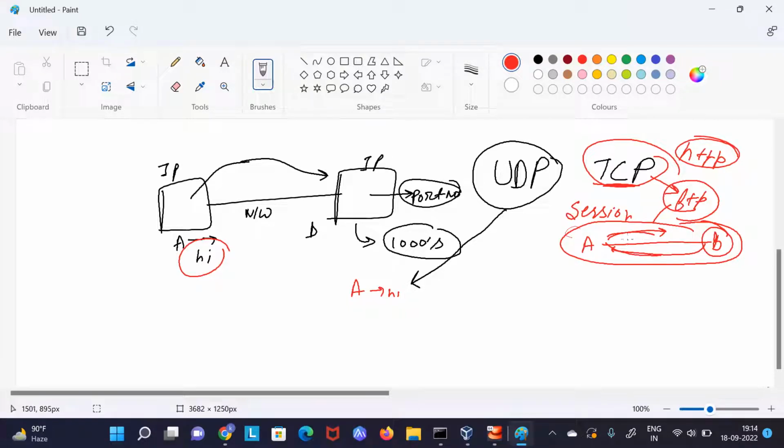Now basically, one will be a server, the second will be a receiver. A will keep on sending, B will just keep on acknowledging, like, yeah, I have got it, and then this communication will go on. But in UDP, we don't have something like that. A will just send data, B will either receive it or not. It's not A's responsibility. Both of them are important, but UDP is very fast, because here we don't need that extra step of acknowledgement.